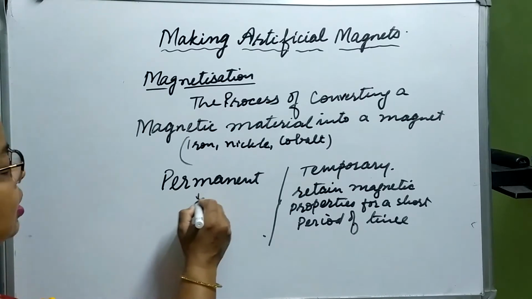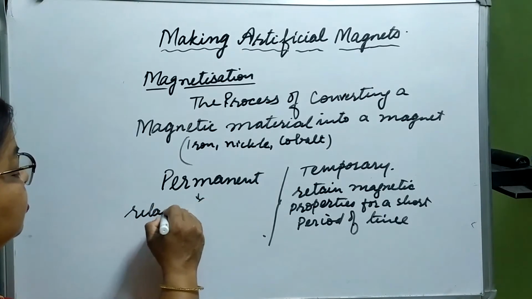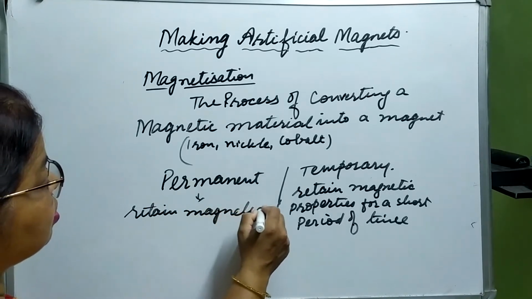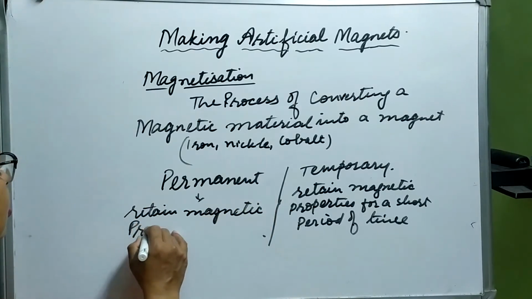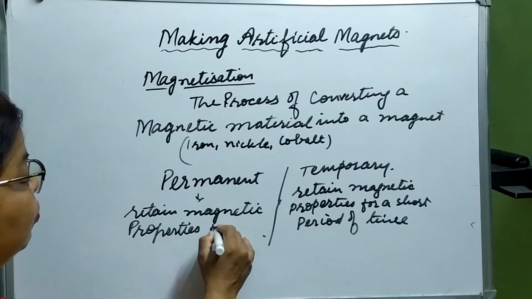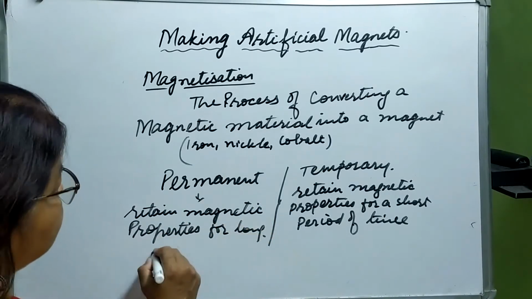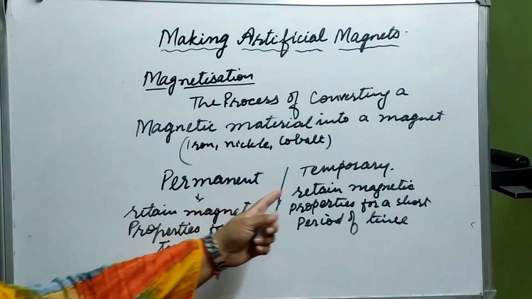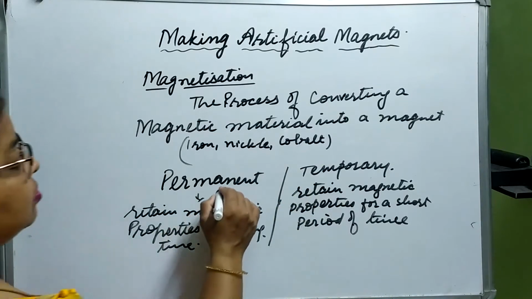These retain magnetic properties for a long time. Then we call them permanent magnet or temporary magnet.